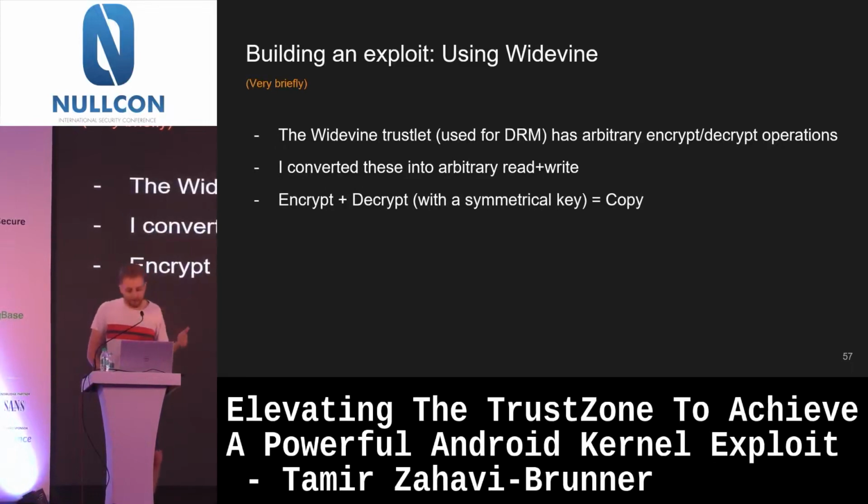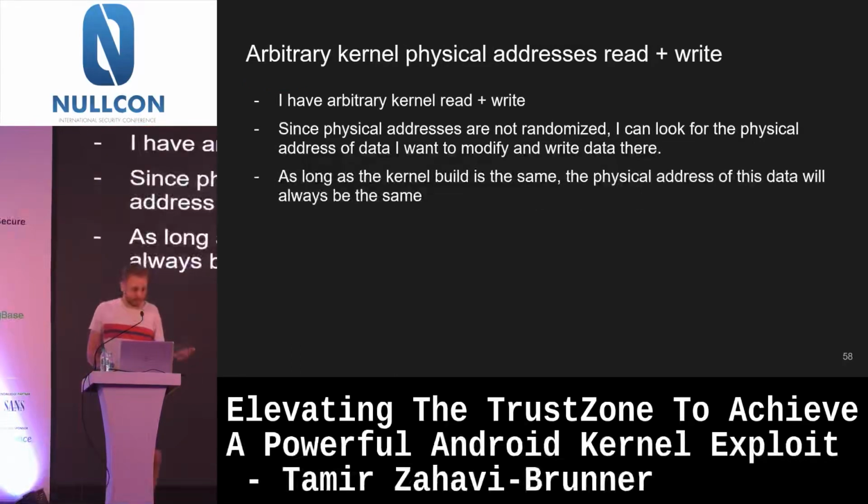And now, finally, I basically had arbitrary read and write, right? Because I had copy from addresses that I control from one address to another address. I have the whole kernel memory whitelisted, so the trustlet can access these addresses. So I can just send the commands to the trustlet and read, write, copy anything from some address to some other memory that I can read or write, or the other way around. So this was amazing.